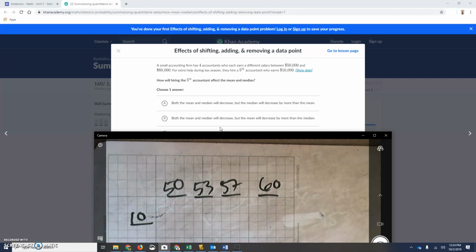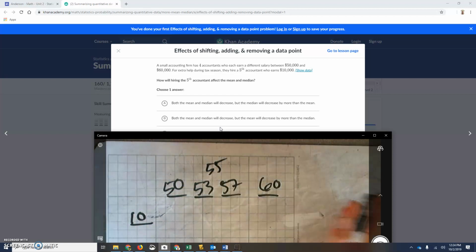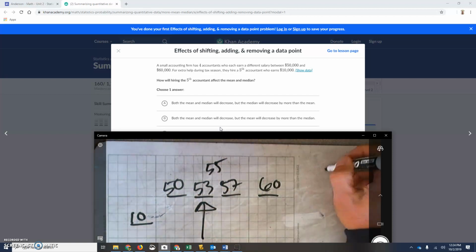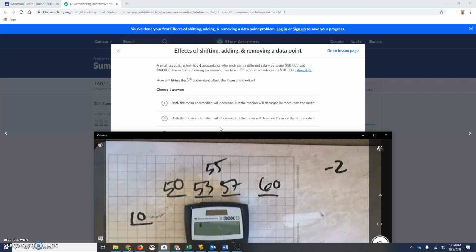Well, let's look at median first. So the median in this question would be the average of these two numbers, which is going to be 55. Well, when we include this 10, now the median is straight up 53. So we've decreased our median by 2. The average, however, will go down a lot more, okay? And I'll show you how that happens.